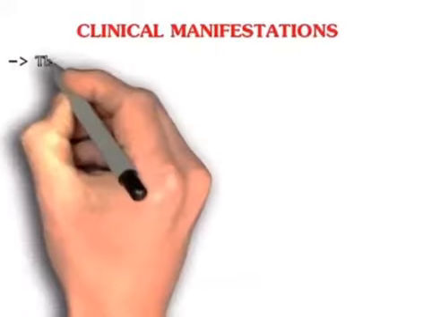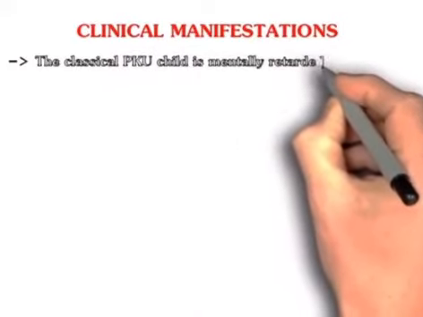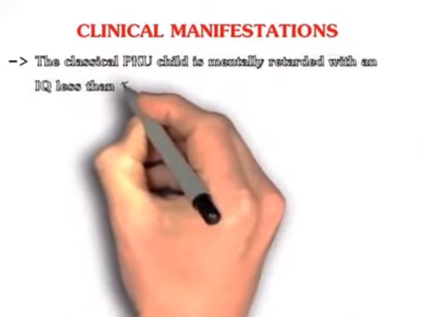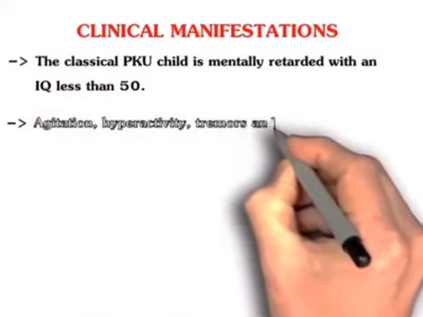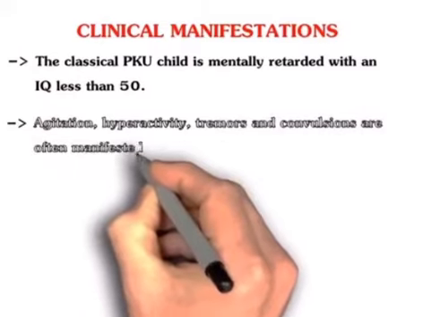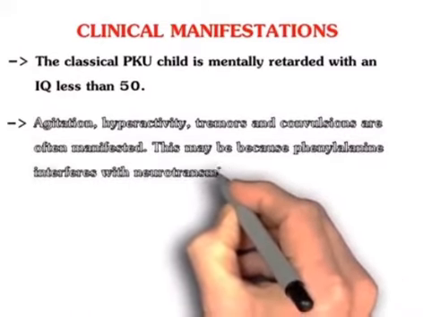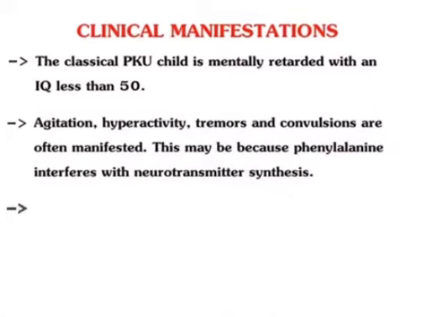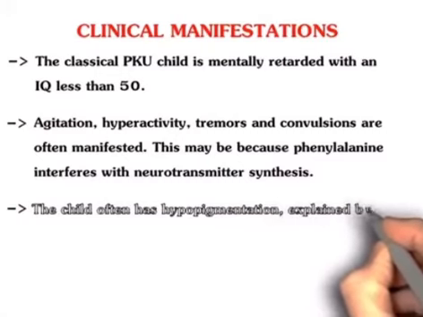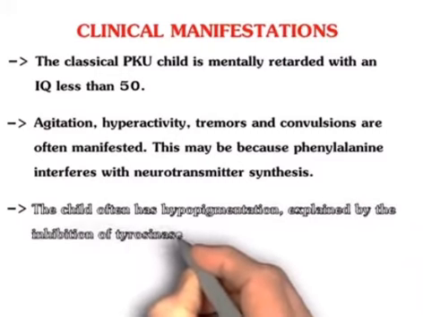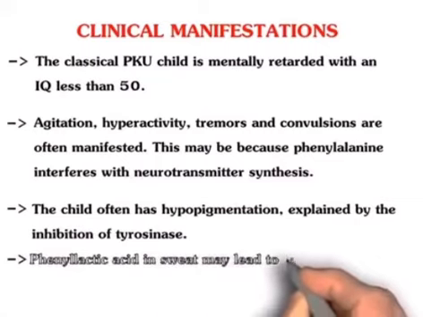Now we'll see the clinical manifestations. The classical phenylketonuria child is mentally retarded with an IQ of 50. Agitation, hyperactivity, tremors and convulsions are often manifested. This may be because phenylalanine interferes with neurotransmitter synthesis. The child often has hypopigmentation, explained by the inhibition of tyrosinase. Phenyl lactic acid in sweat may lead to mousy body odor.